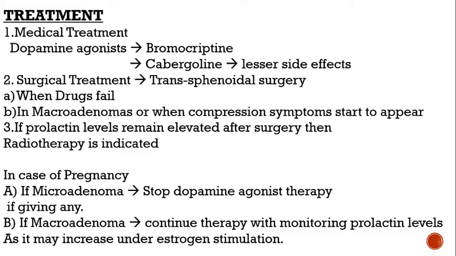Okay, so there are two indications of surgery. First is when the drugs fail, and second is when the patient develops a macroadenoma or pressure symptoms start to appear. If prolactin levels remain elevated after surgery, then radiotherapy is indicated. In case of pregnancy, if there is microadenoma, then stop dopamine agonist therapy if you are giving any. And if there is macroadenoma, then continue the therapy with monitoring of prolactin levels, as it may increase under estrogen stimulation. Thank you.